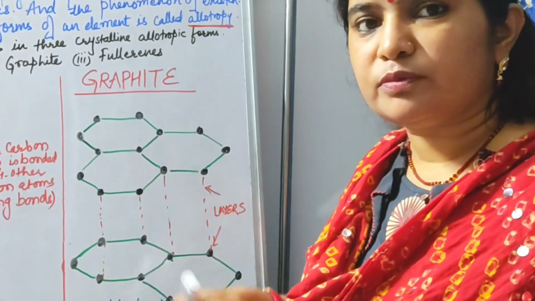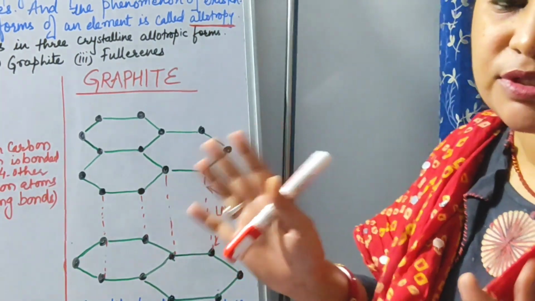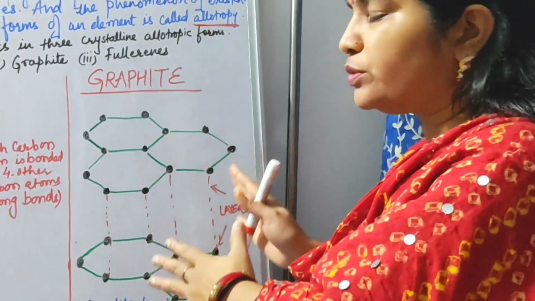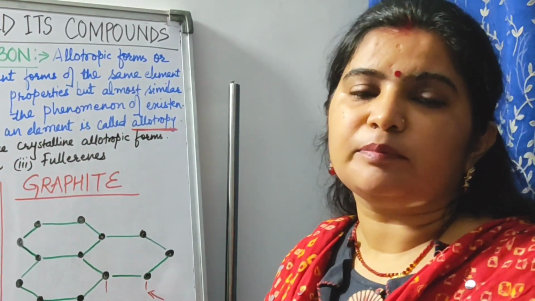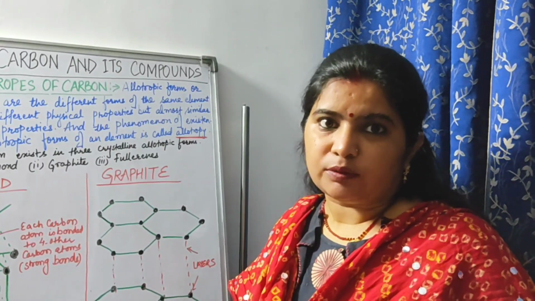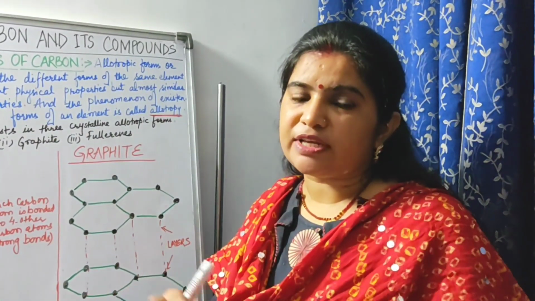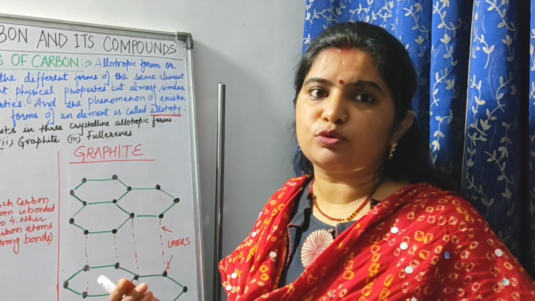They do not react as strongly as the reactions you have studied, but they also take part in that process. Suppose in batteries, graphite is used as an electrode, because it is a good conductor of electricity. So that's why it is used there.